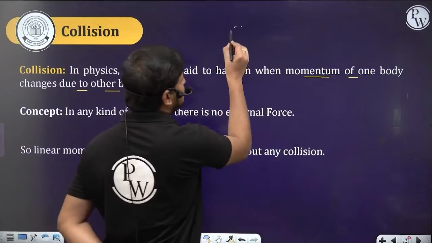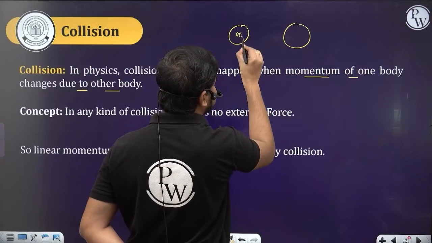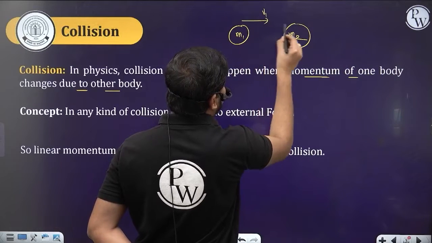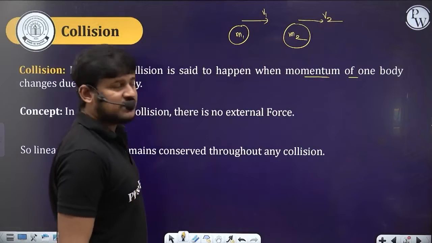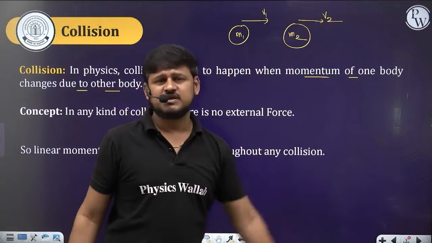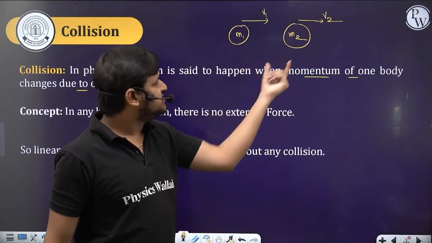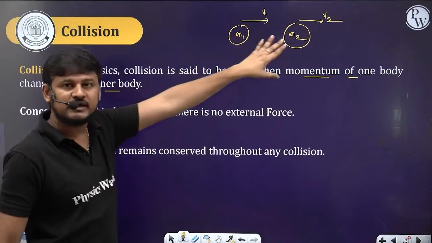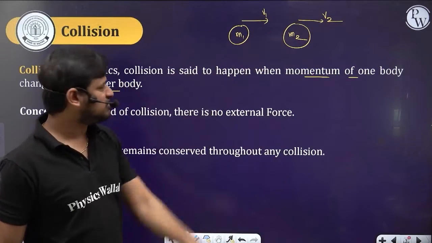Suppose there is one body of mass m1 moving with some velocity v1, and it hits another body of mass m2. Then the body m2 moves with some other velocity v2. Here the momentum changed. When the momentum of one body changes due to another body, that is said to be a collision.